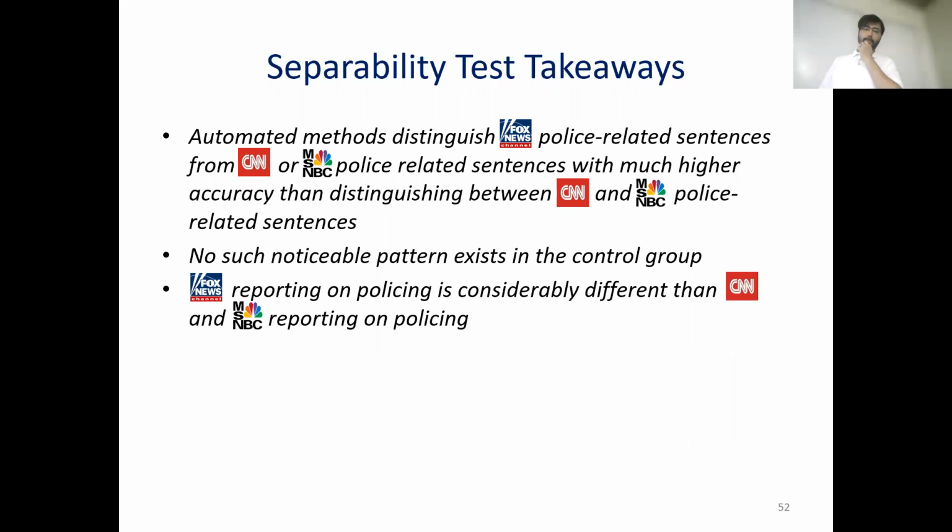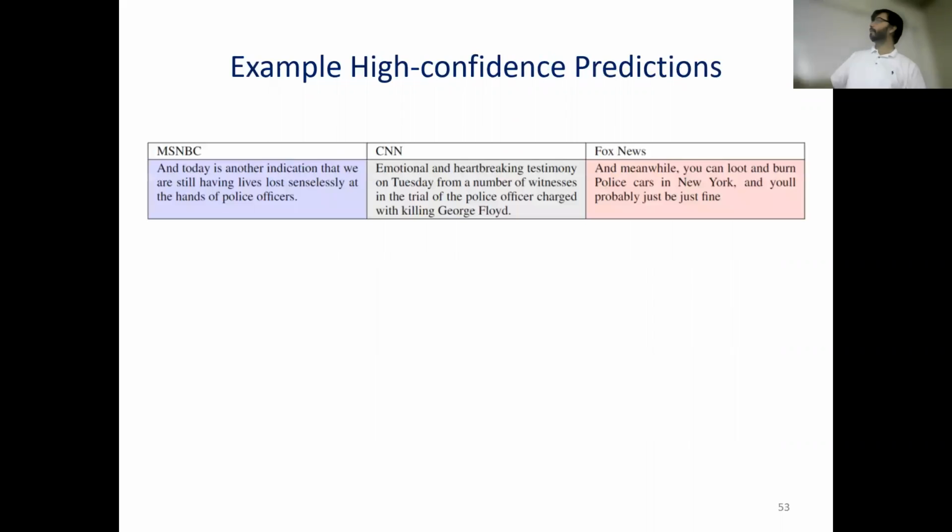So Fox reporting on policing is considerably different than CNN and MSNBC reporting on policing. That's the final conclusion. So now these are some example high prediction examples from MSNBC, CNN, and Fox. And if you read the sentences, you will see that what I'm saying holds, that they do cover the events differently.